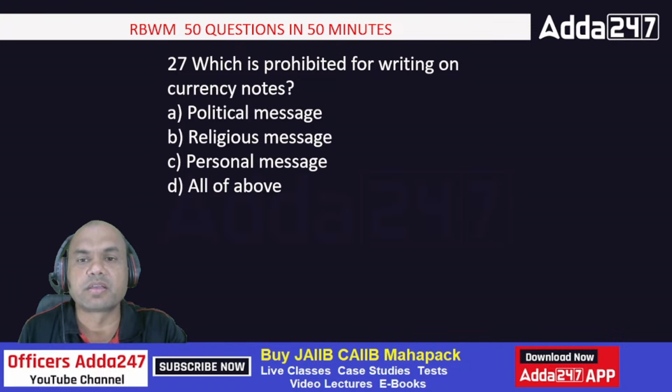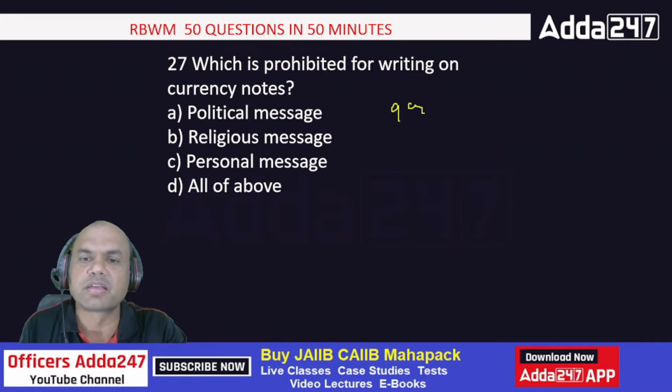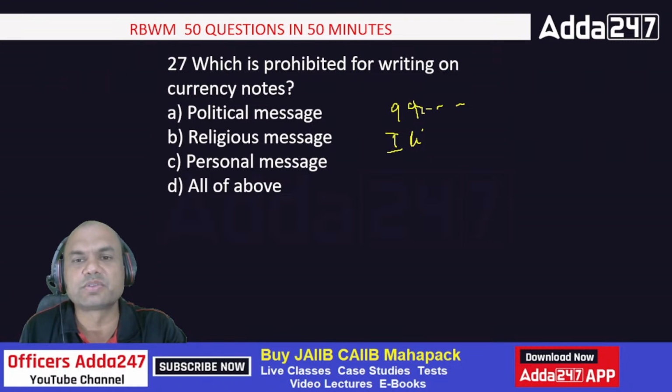Which is prohibited for writing on the currency notes? Political message, religious message, personal message, all of the above. What is written? You might be seeing something. Nowadays, it's very less. People are that much clever now, or sincere now. They don't write that much on the notes, right? Earlier, you used to see all these things, right? Mobile numbers. Then, I like you, I love you, right? All these things were there. Nowadays, it's gone. So, it is all of the above.